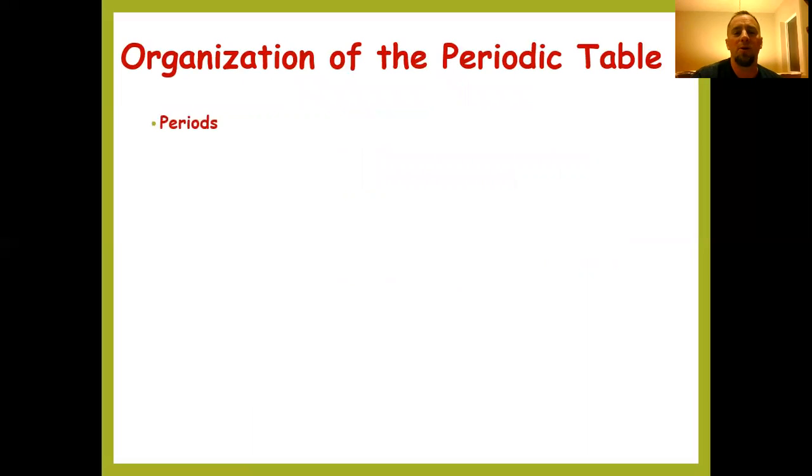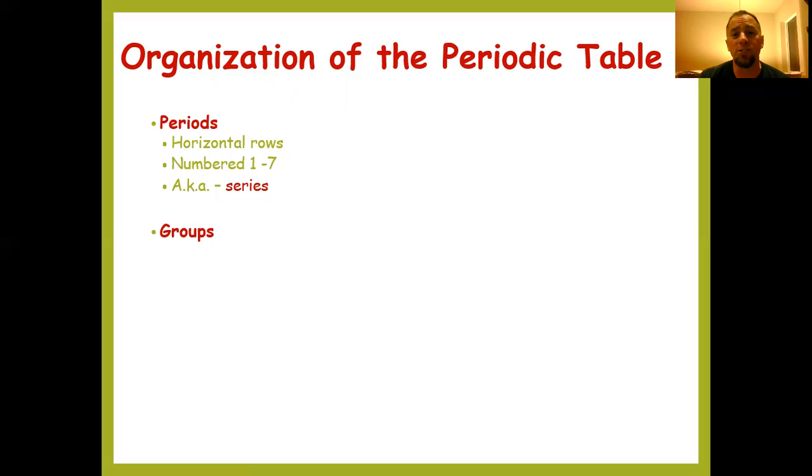So the organization of the periodic table, let's talk about those periods or those rows. Those are horizontal rows, and they're numbered 1 through 7. You might remember this a little bit from when we were talking about atomic theory earlier in the unit. This is also known as the series. So elements that are in the first and second and third series and so on.